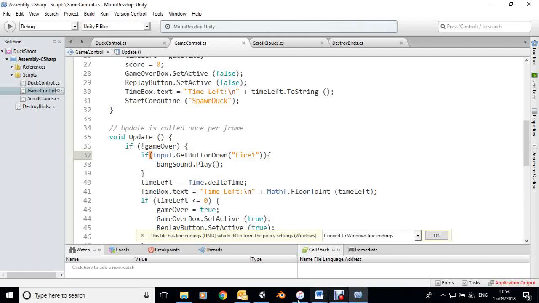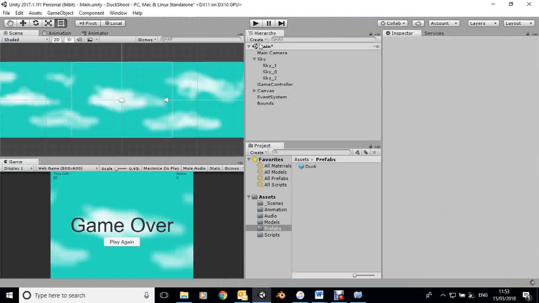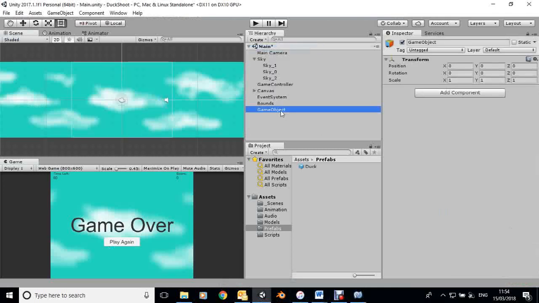Right, the last thing to do is to put the background music on, and for this I'm going to put in a new game object. Let's create empty. I'm going to call this one background music.